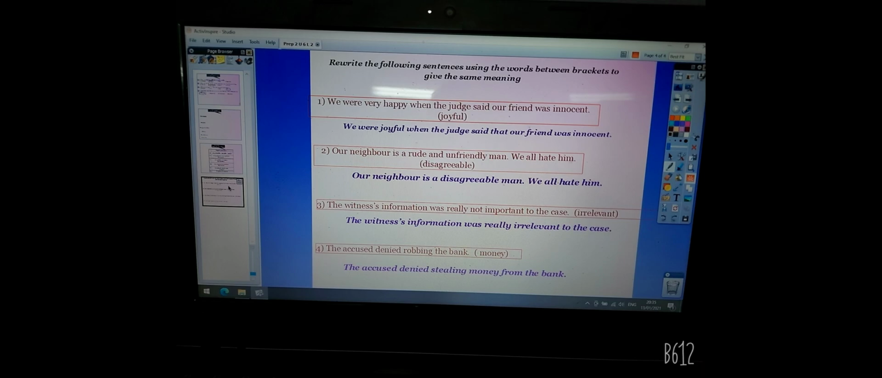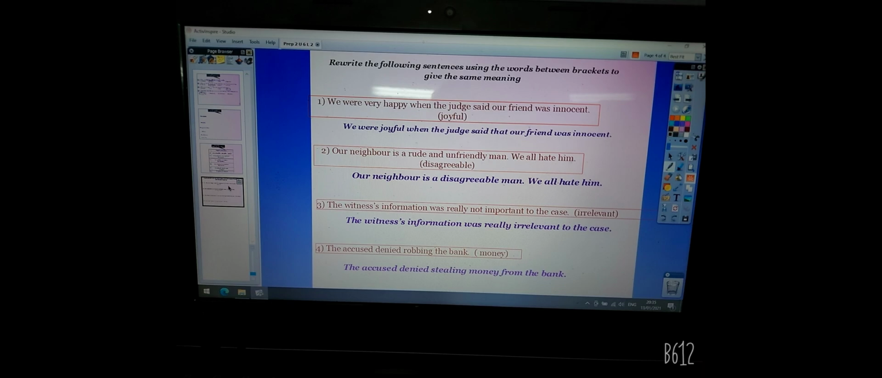Let's complete how to make a rewrite sentence for these words. Number one, we were happy when the judge said our friend was innocent. Use joyful. As we said before, joyful means very happy. So we can omit or delete very happy and we can put joyful. We were joyful when the judge said that our friend was innocent.